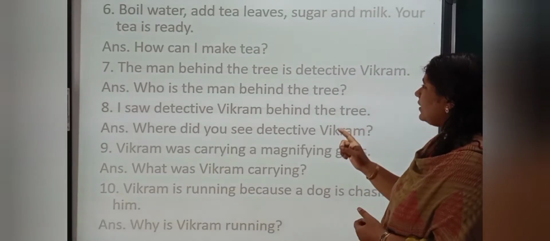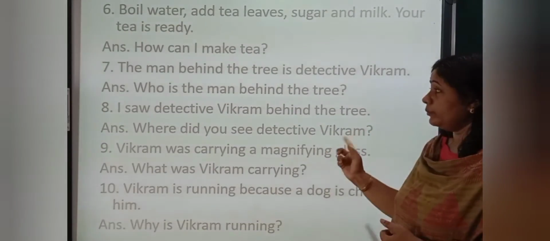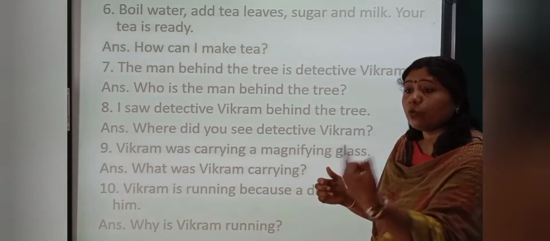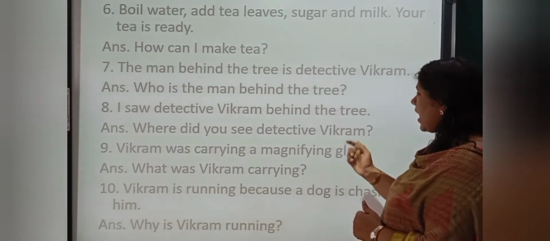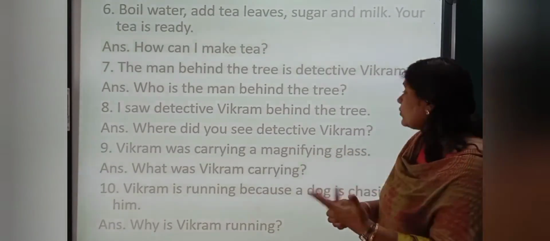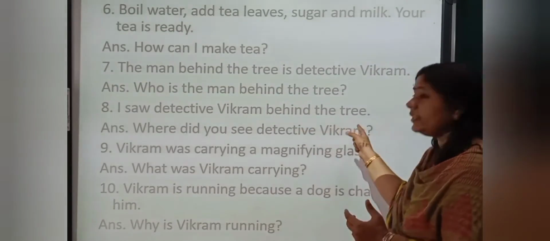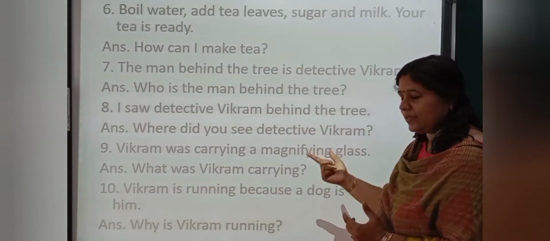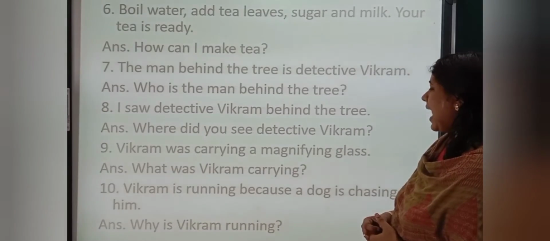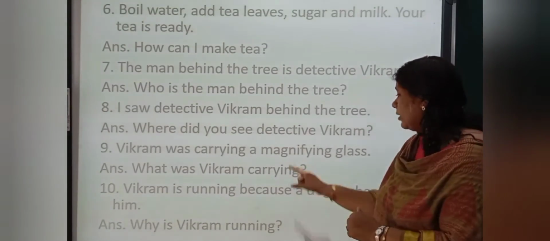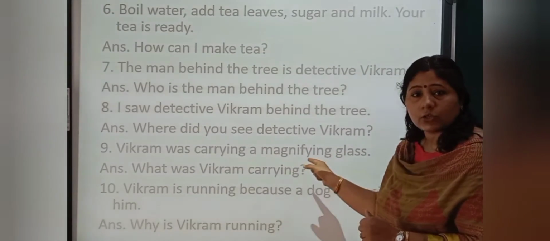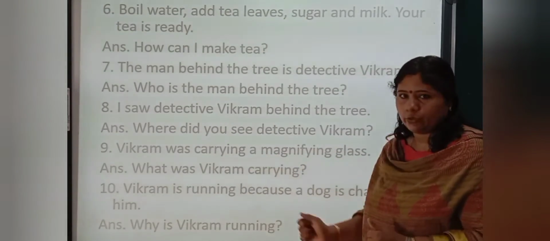Next, the man behind the tree is Detective Vikram. Who is the man behind the tree? Who stands for person. I saw Detective Vikram behind the tree. Where did you see Detective Vikram? Behind the tree. Place. Vikram was carrying a magnifying glass. What was Vikram carrying? Magnifying glass. Non-living object.